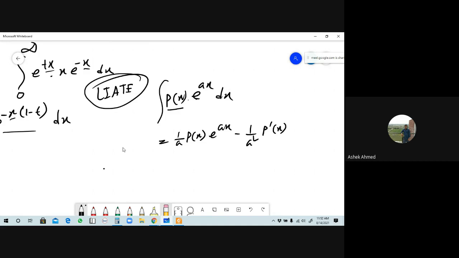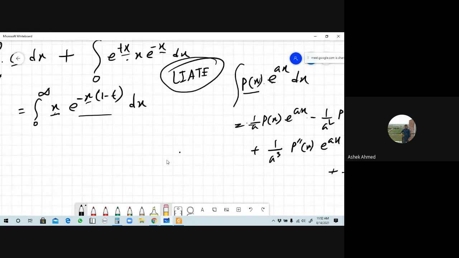So you differentiate, then e to the power ax. Then plus, minus, then again plus. That will be a cube, 1 by a cube, p double prime of x e to the power ax. Then plus, minus, plus, then again minus 1 by a to the power 4 p triple prime of x e to the power ax plus dot dot dot. Can you say plus, minus, plus continues like this. This is the direct formula for integrating p of x into e to the power ax into dx.